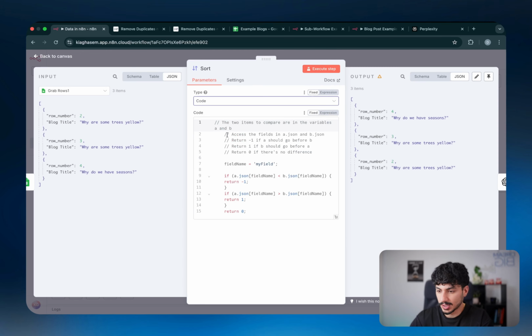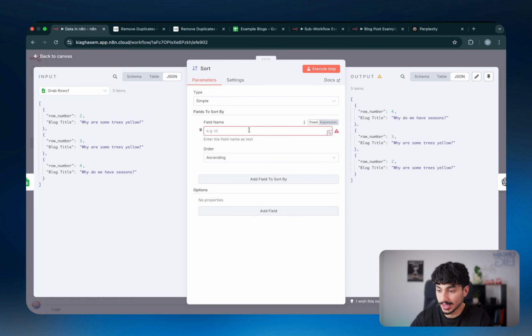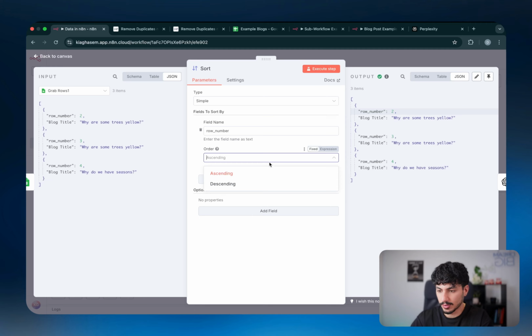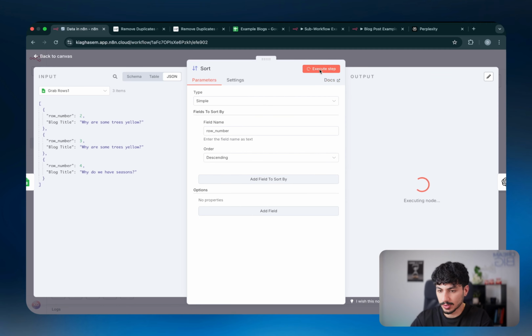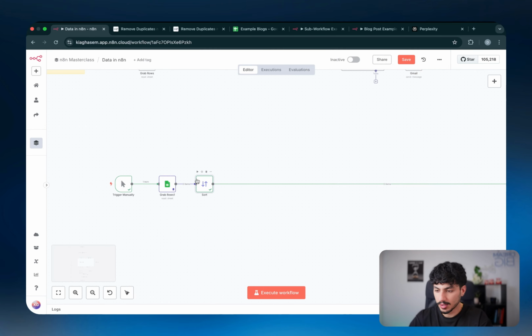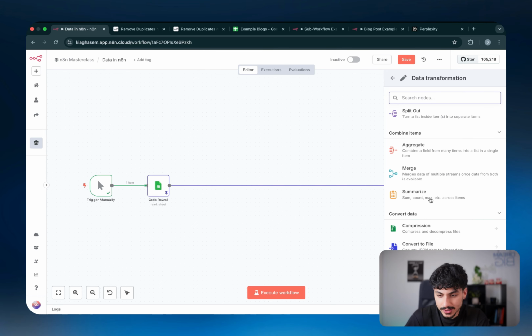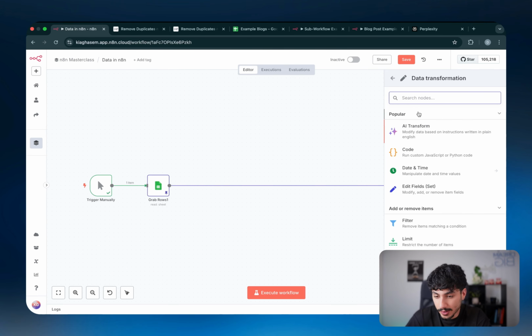Or if you wanted to write some custom code to reorder the items, you can. Or the simpler way to do it, as they suggest, is you can put the field name, so row number, and then choose whether you want to do ascending or descending. So ascending would obviously be the smallest one at the top, biggest one at the bottom, and descending would be the biggest one at the top, smallest one at the bottom. So it's just reordering the items that are coming in. So that's everything inside data transformation. Actually, there were a fair few valuable nodes inside there that you'd probably find yourself using quite often in N8N.